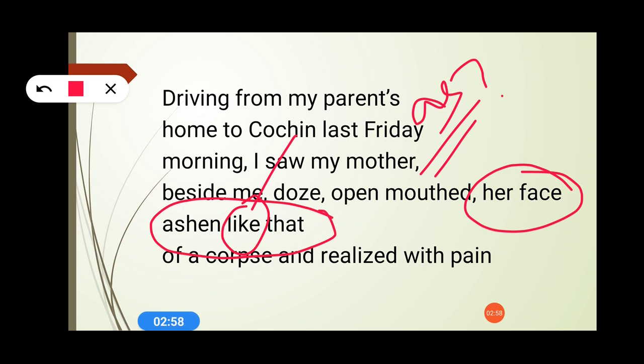As I told you, it has around 18 lines, but it is a single sentence poem. In the first 6 lines, you can observe, if you have analyzed, that there are lots of commas, again comma, again comma. So we can say uninterrupted thoughts. It's a train of thoughts that a daughter has for her mother. So the first poetic device is the rhyming scheme, because there is no rhyming scheme. Parents, Friday, mother, they are not synchronizing with each other, so it is written in free verse. And the second one is the simile, her face ashen like that of.